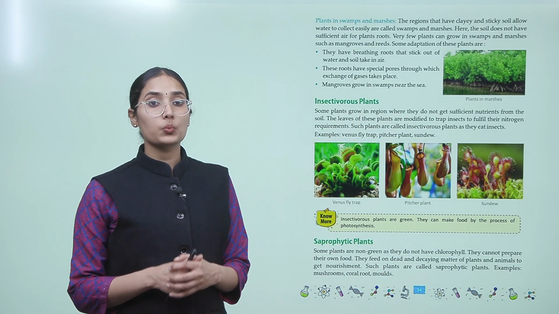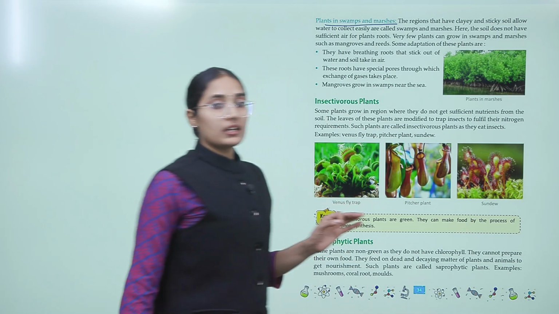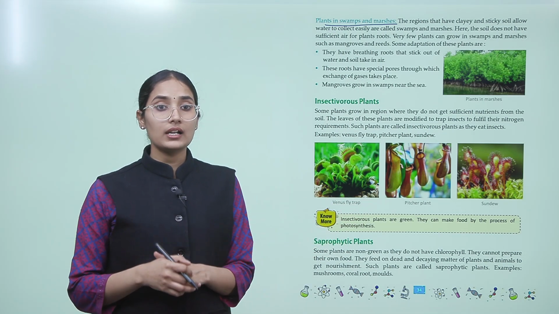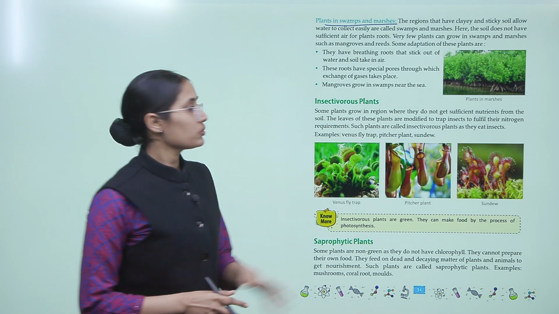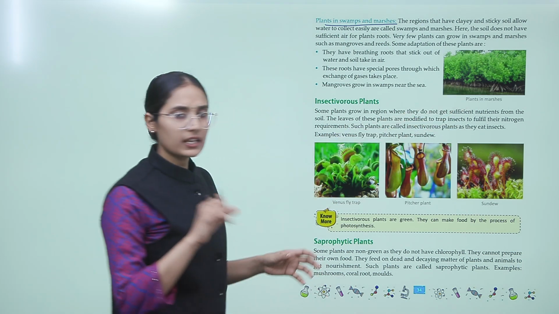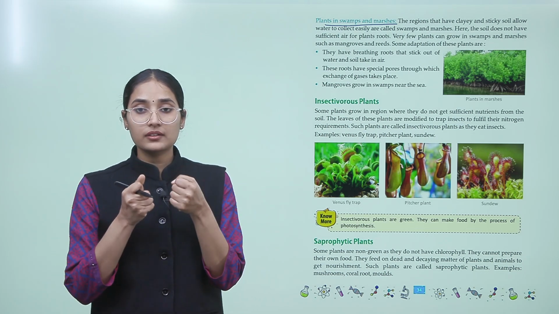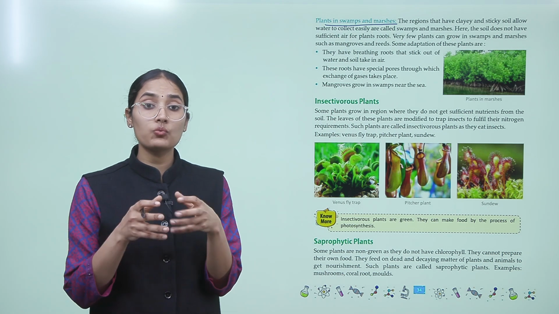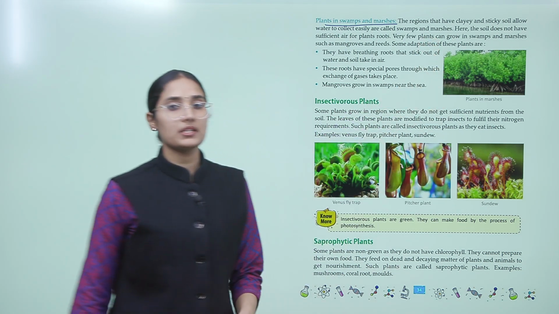So plants in swamps and marshes. The regions that have clayey and sticky soil that allow water to collect easily are called swamps and marshes, okay? These soils absorb the water and allow water to collect easily. And these kinds of areas are called swamps and marshes.